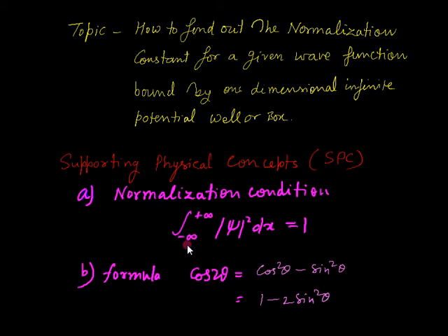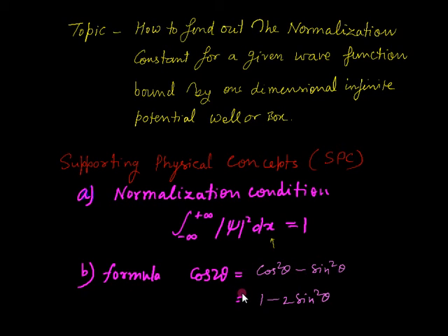So in general we write the integral from minus infinity to plus infinity of mod psi square dx is equal to 1. I am writing this dx purposely because this dx indicates that the potential well which we have considered is one dimensional.